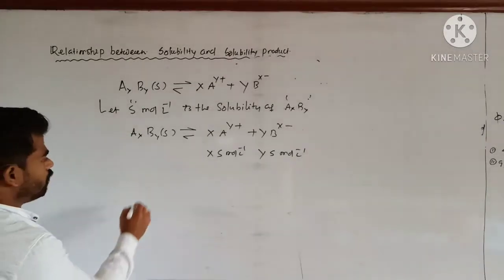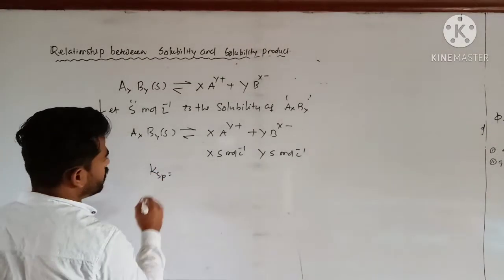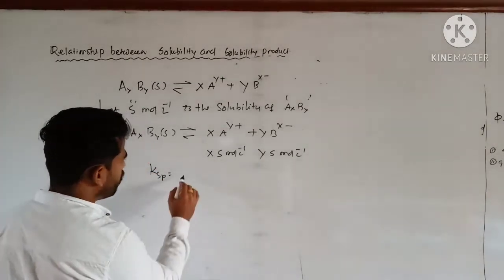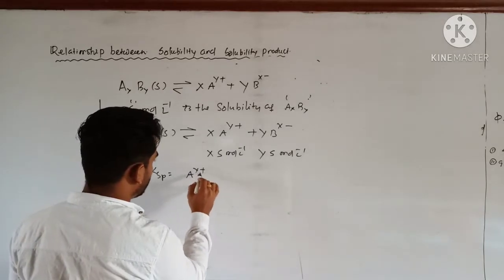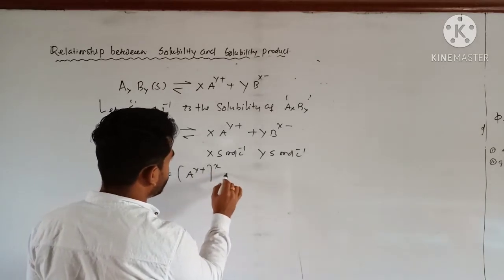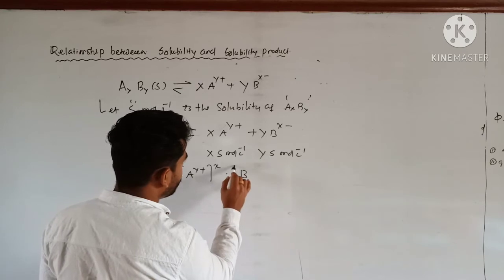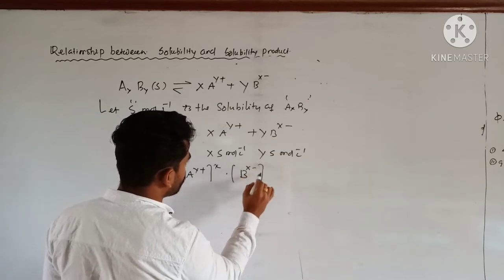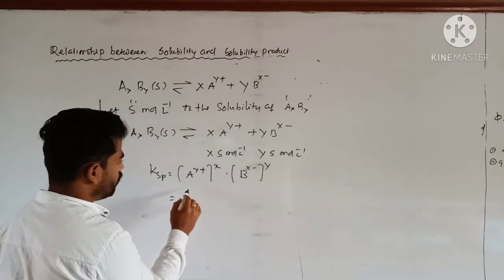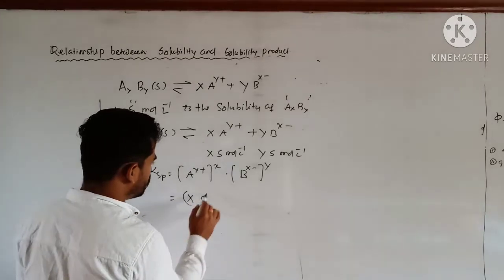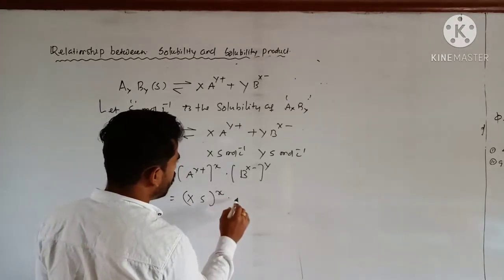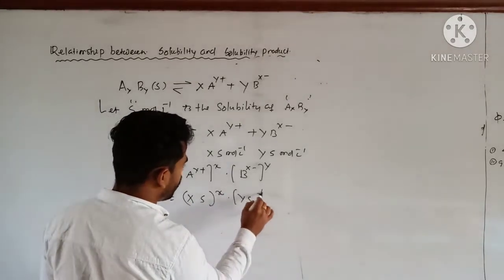Now write down the value of KSP. KSP will be [A^y+]^x into [B^x-]^y. So that will be (xS)^x into (yS)^y.